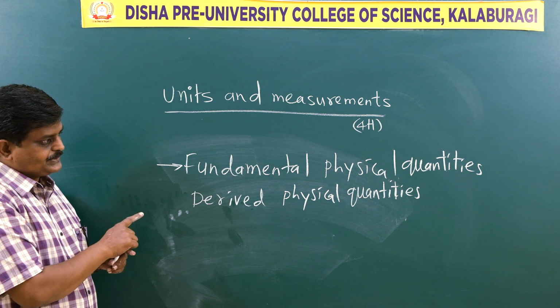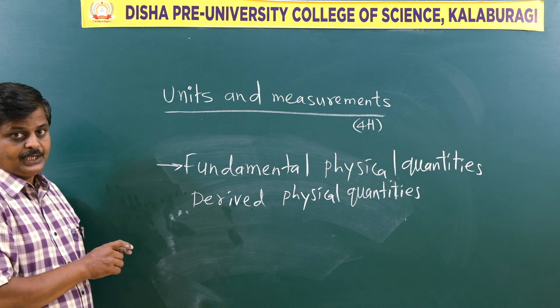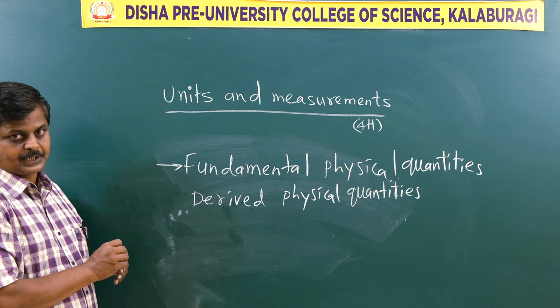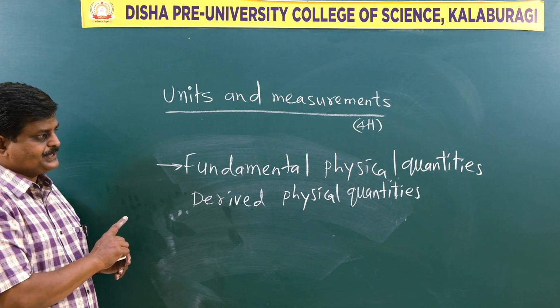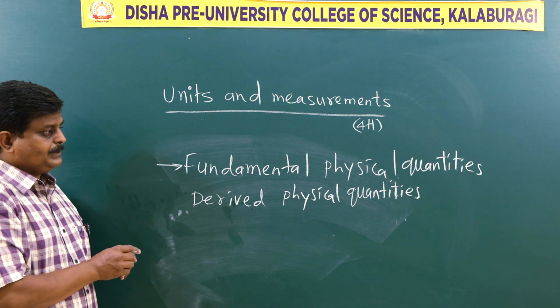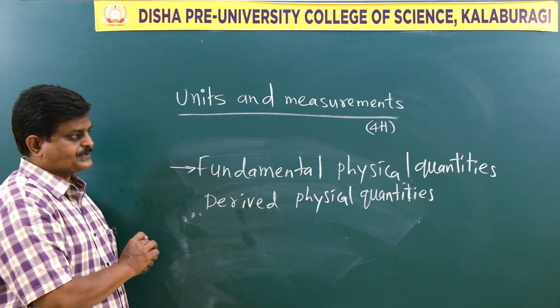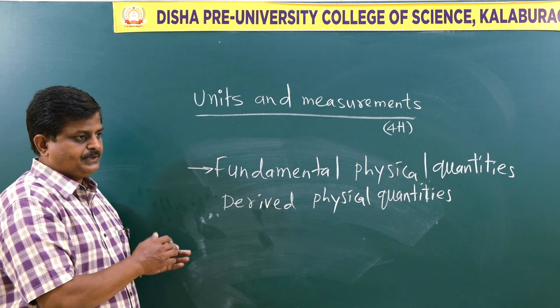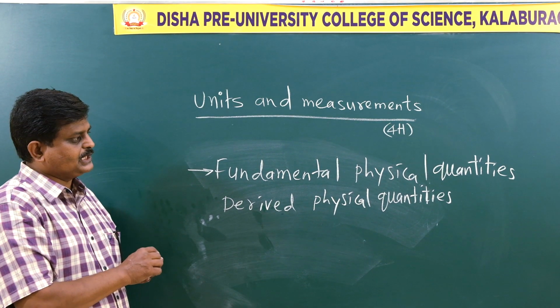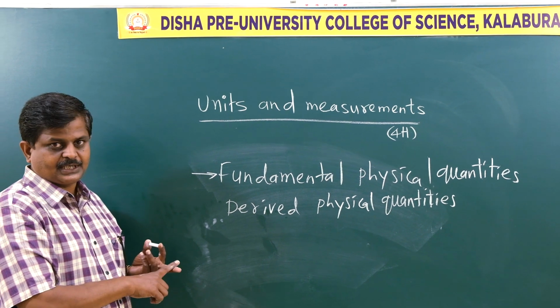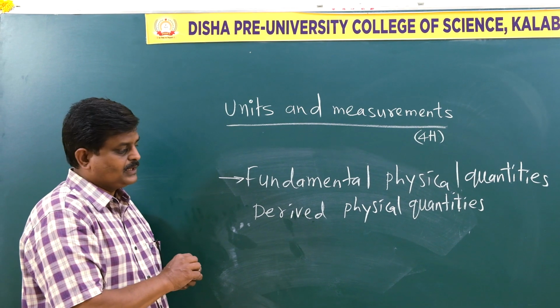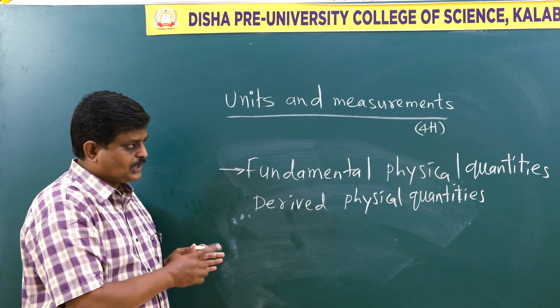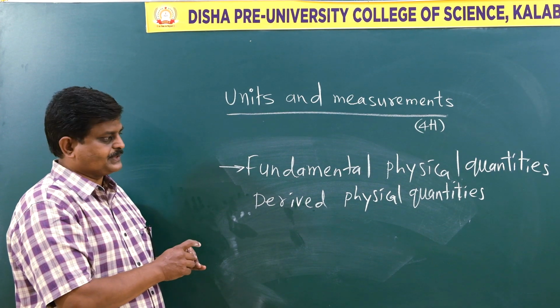The quantities which are independent of any other quantities. Or even you can express that fundamental physical quantities are the quantities which cannot be further resolved into any other quantities.